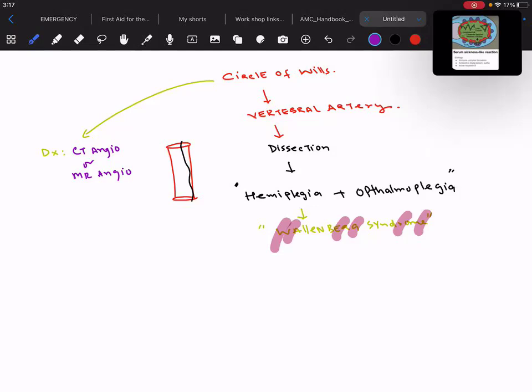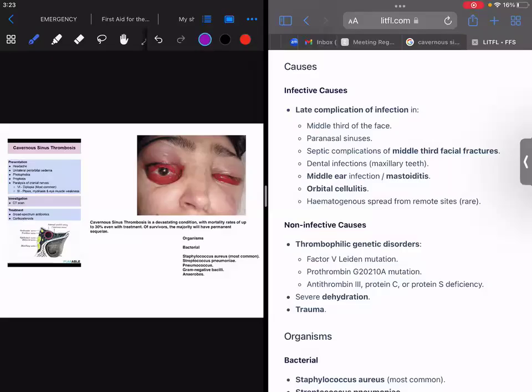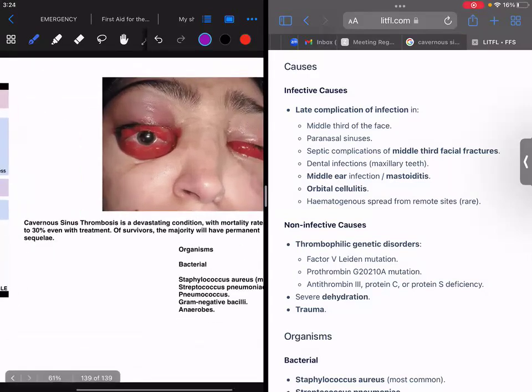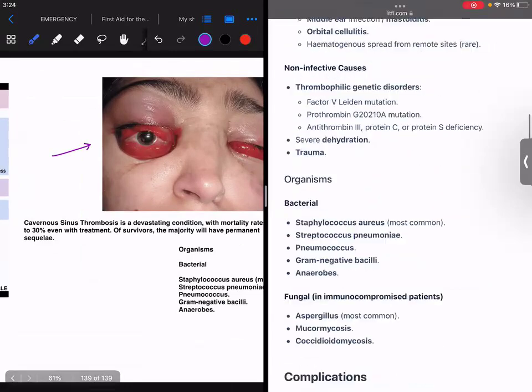Now we will discuss cavernous sinus thrombosis. We have already discussed carotid artery dissection and vertebral artery dissection. As you can see here, what has happened to this very patient?